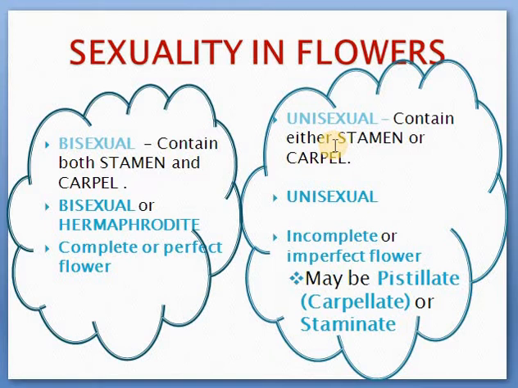It can either be stamen or carpel. Right? What is an incomplete flower? A flower which lacks one or more whorls is called an incomplete flower, or the same way, an imperfect flower. So here we are classifying based on sex. The male flower is called a staminate and the female flower is called a pistillate or carpellate.